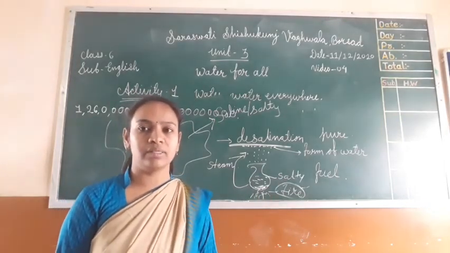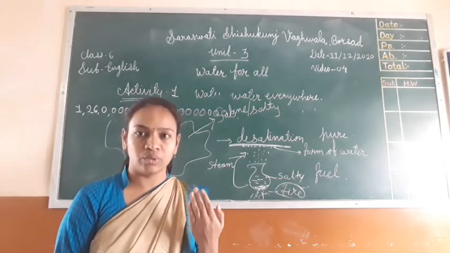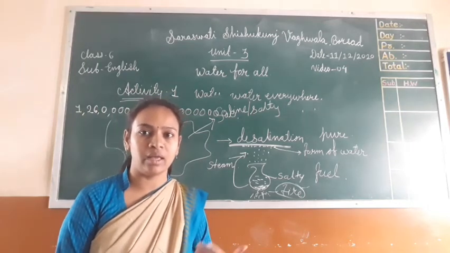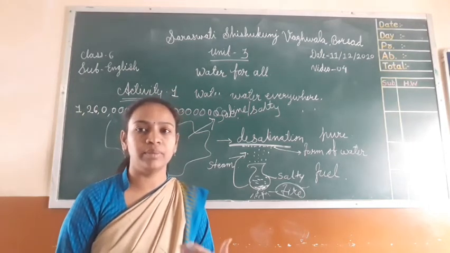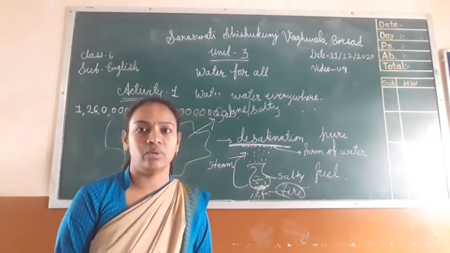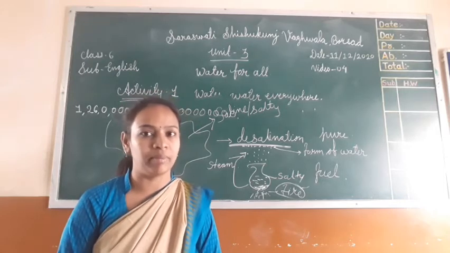So scientists and engineers are going to work on how we can purify the water and make it less costly and affordable to our government, and at last to common people also.